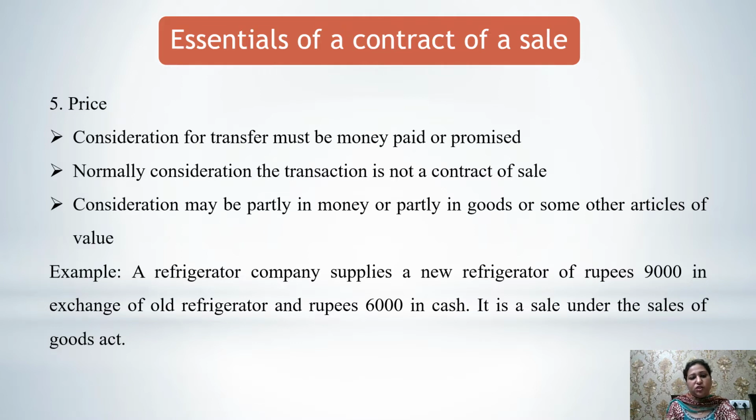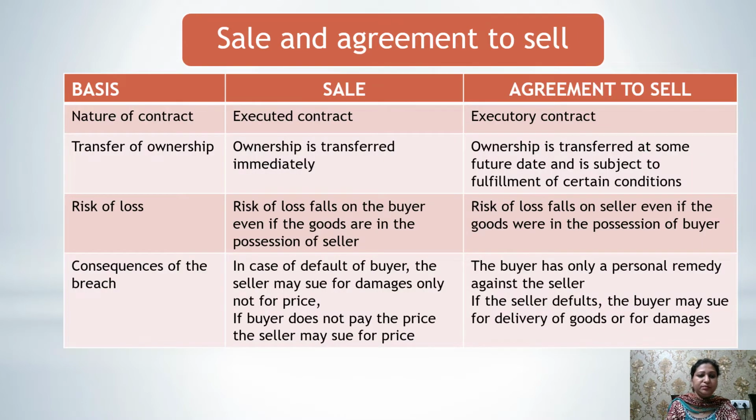Normally, if consideration is not money, the transaction is not a contract of sale, but the consideration may be partly in money and partly in the form of goods. Let's see the example. A refrigerator company supplies a new refrigerator of rupees 9,000 in exchange for an old refrigerator and rupees 6,000 in cash. So it is a sale under the Sale of Goods Act 1930.